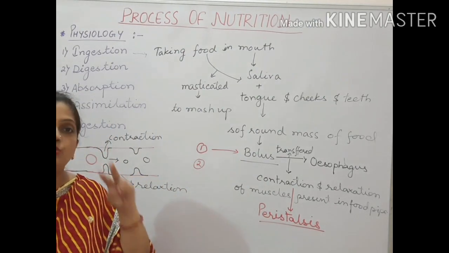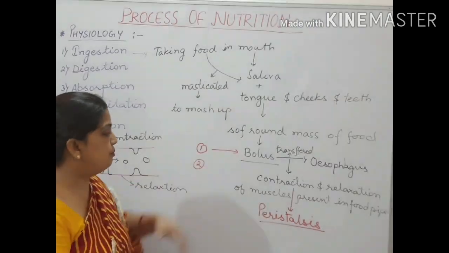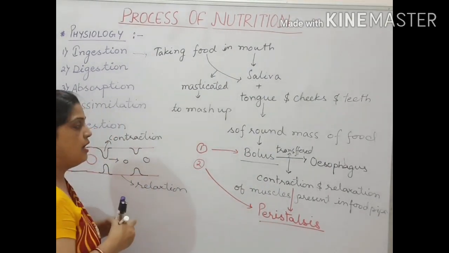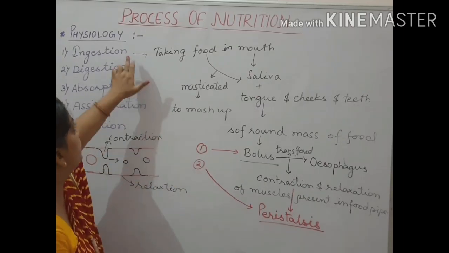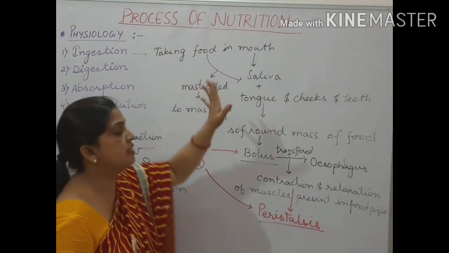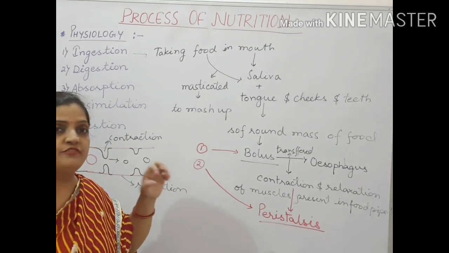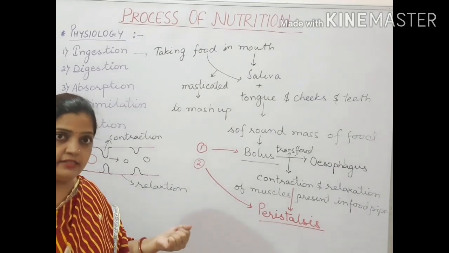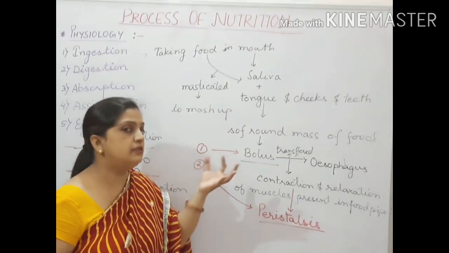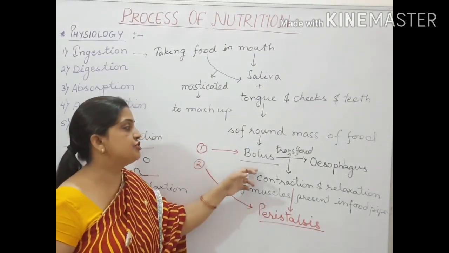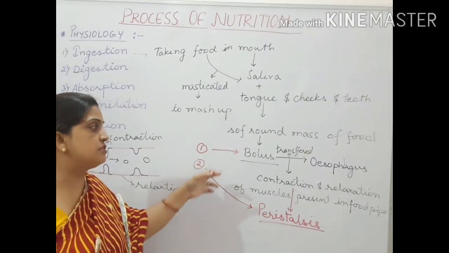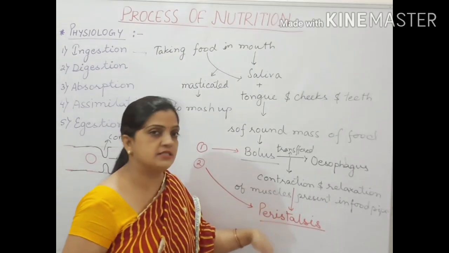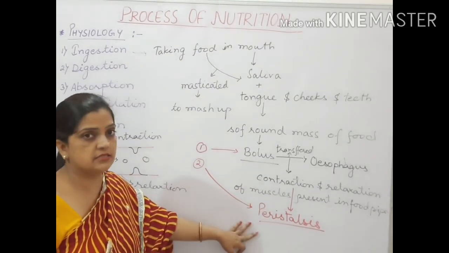So here there were two important terms, your bolus and the second one, your peristalsis. I hope this is clear to you that during the ingestion process, food is taken into the mouth. Then with the help of saliva, tongue, teeth and cheek, the food is masticated. Then the masticated food turns into a soft round mass, which is called bolus. Now this bolus is transferred into the oesophagus by the process of contraction and relaxation of muscles, and this is called peristalsis.